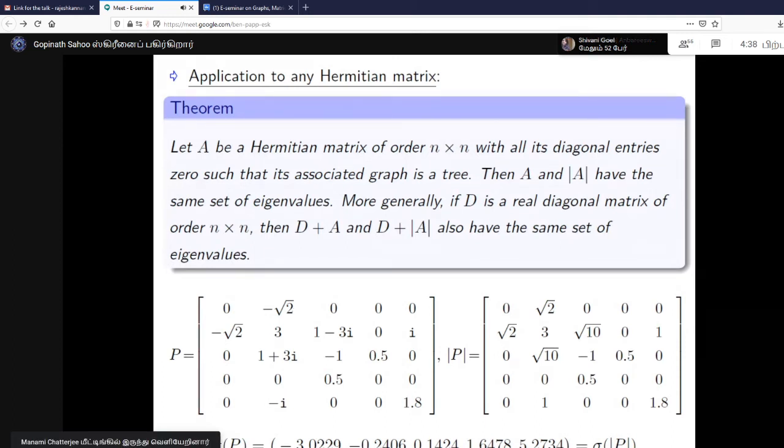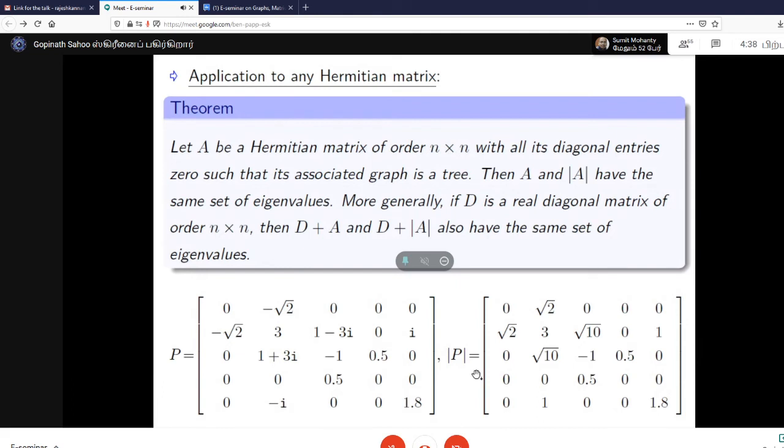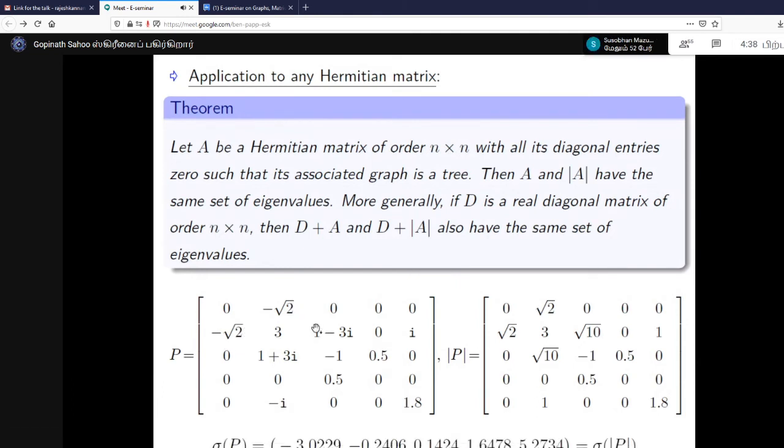If that is a tree, then these two have the same spectrum, right? So you have a matrix here, you took the modulus of the off-diagonal entries, and if the matrix's associated graph is a tree, then this and this must have the same spectrum.